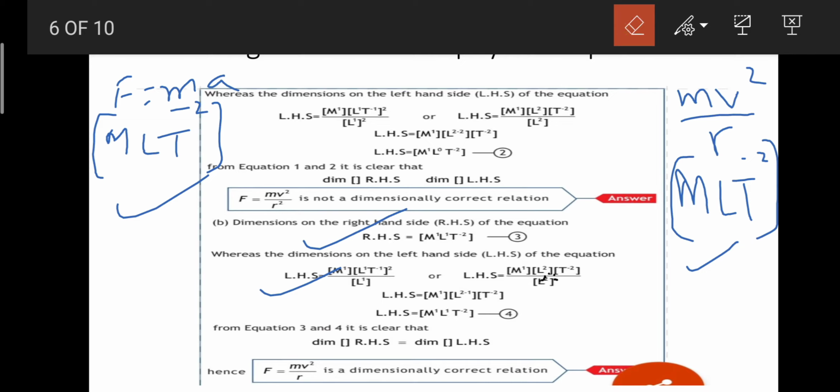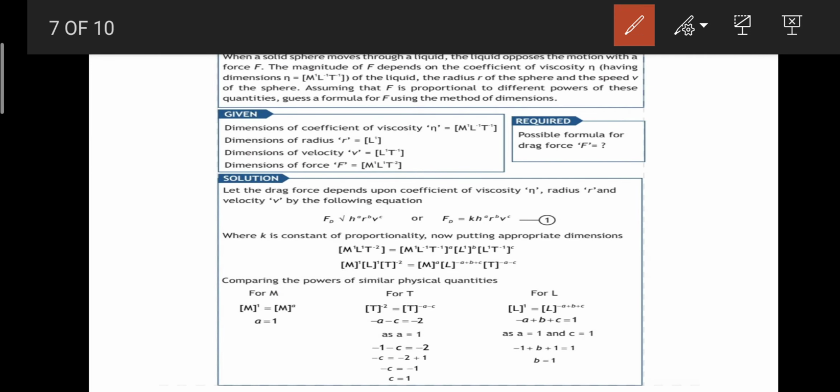So we can do this method, and we can prove that the second formula, that is mv^2 over r^2, is not correct, right? So that's how you can prove whether an equation is dimensionally correct or not. Moving towards the next advantage, we have: can we derive a possible formula, right?